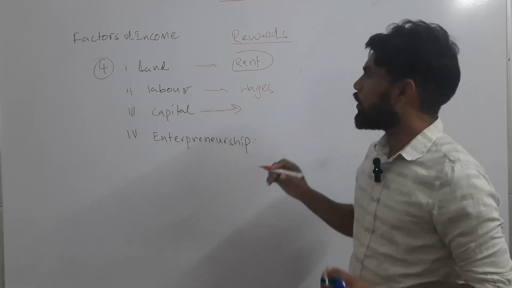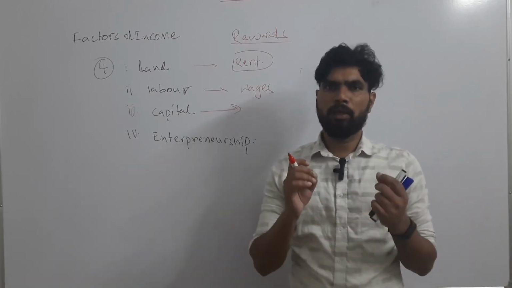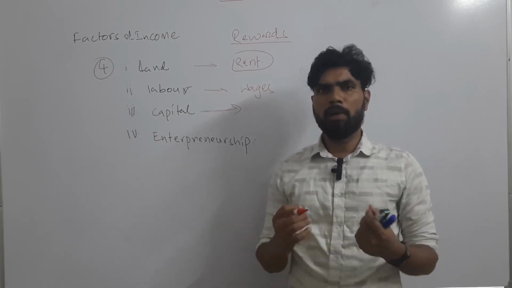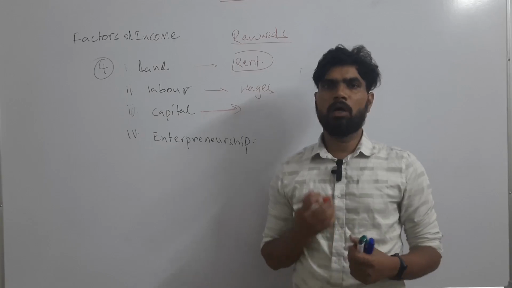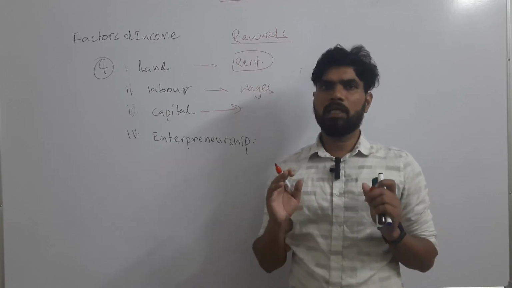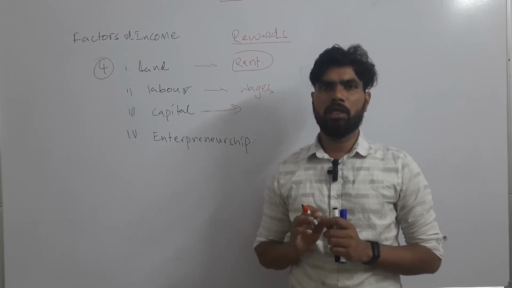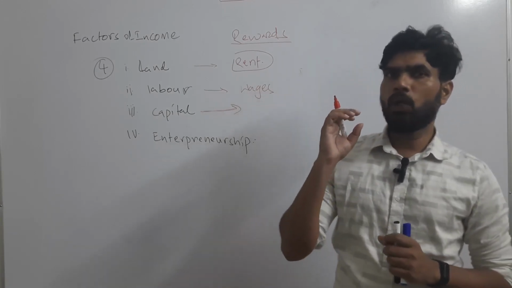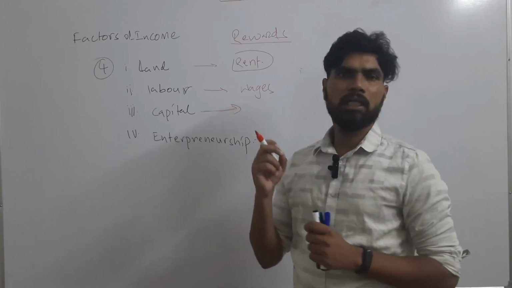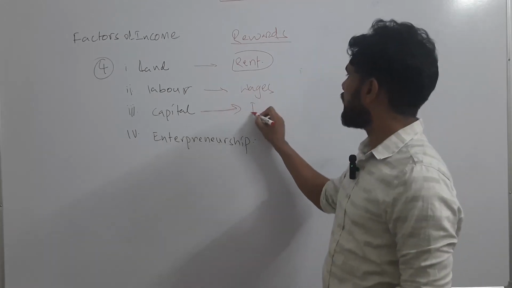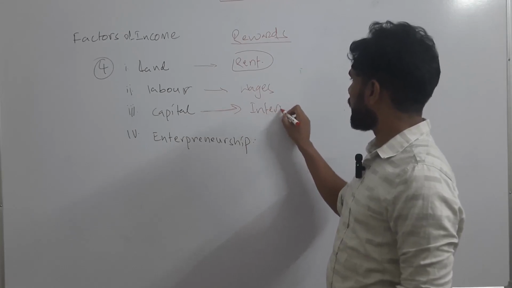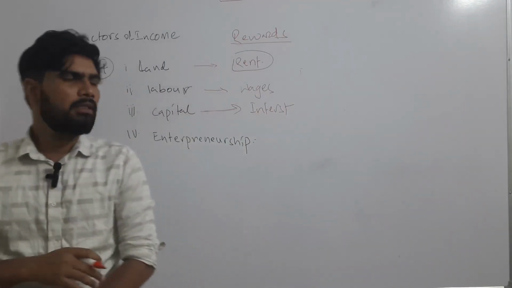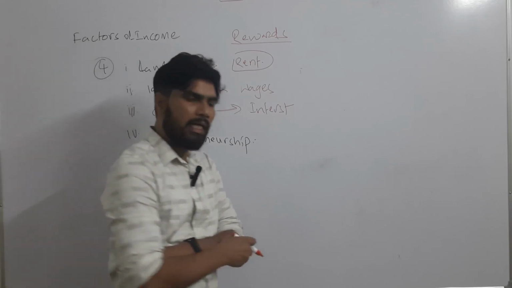I need capital. So I will go to a bank and ask the bank to give me a loan. The bank will give me the loan, but it won't give it freely. It will expect some return on the loan it is giving. So what will the bank get? It will get interest. So what is the reward for capital? The reward for capital is interest.